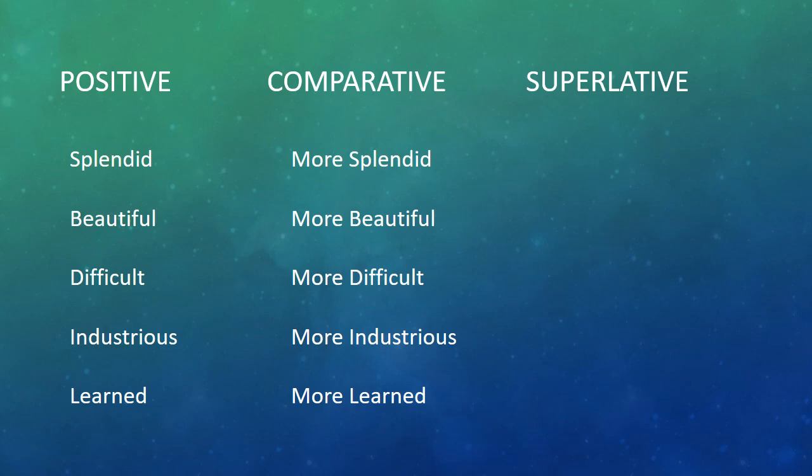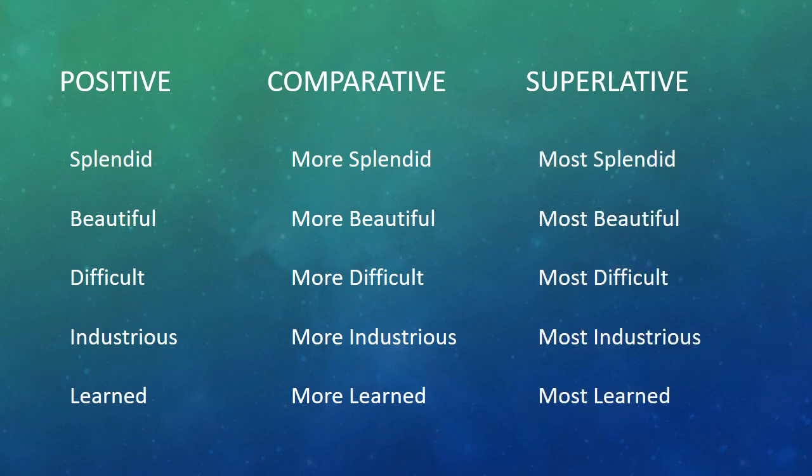While, as per the rule, the superlative will become most splendid, most beautiful, most difficult, most industrious, and most learned. So, these are some cases where we do not change the positive degree of adjectives to form the comparative and superlative, but we add more or most to form the comparative or the superlative.